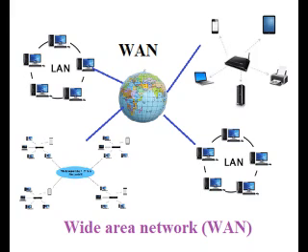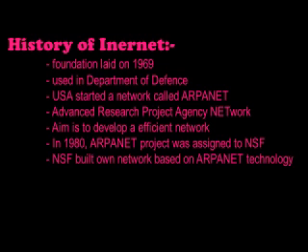TCP full form is Transmission Control Protocol. IP means Internet Protocol. These protocols are used in the Internet. This WAN is connected by using telephone lines or satellite links or other long-range communication technology.